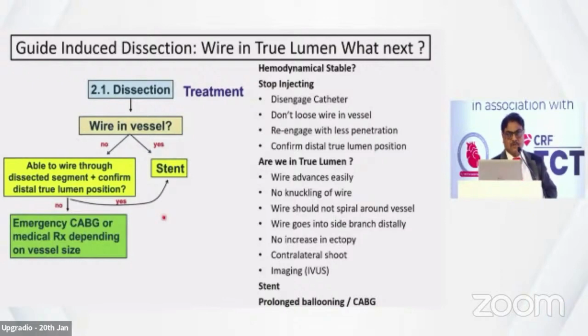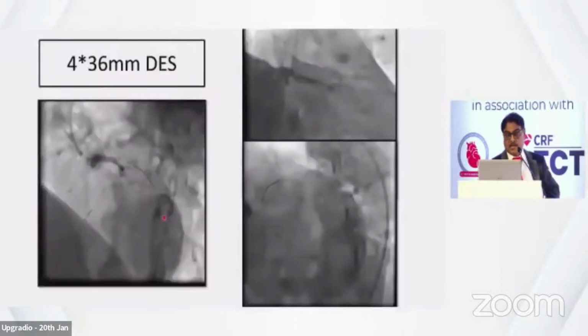Just stenting, don't waste your time. Just whatever size your eye says, or imaging if possible. Otherwise, just stent it, and then you can plan and overdilate later on. If not, then keep prolonged ballooning. If it does not work, then surgery is the answer.